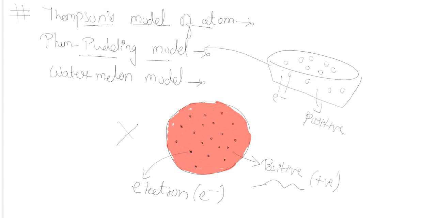Okay, next moving to the next model of the atom, which was proposed by Neil Bohr. But before the proposal of Neil Bohr's model, two main discoveries were made. One was made by Goldstein.